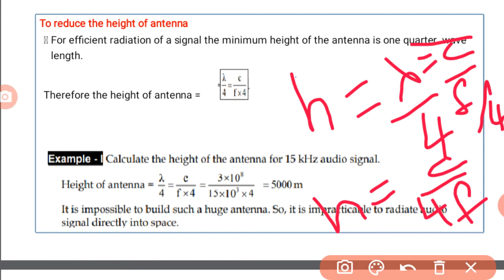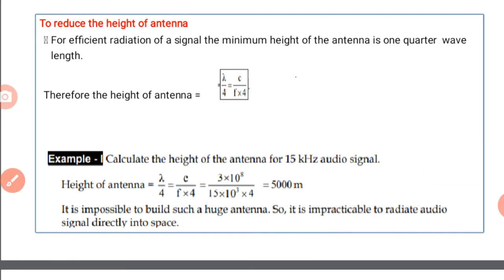Here is an example. Calculate the height of the antenna for a 15 kilohertz radio signal. The height of the antenna is lambda by 4, that is c by 4f. Already we know that c is equal to 3 into 10 power 8 meters per second, and the given frequency is 15 kilohertz.